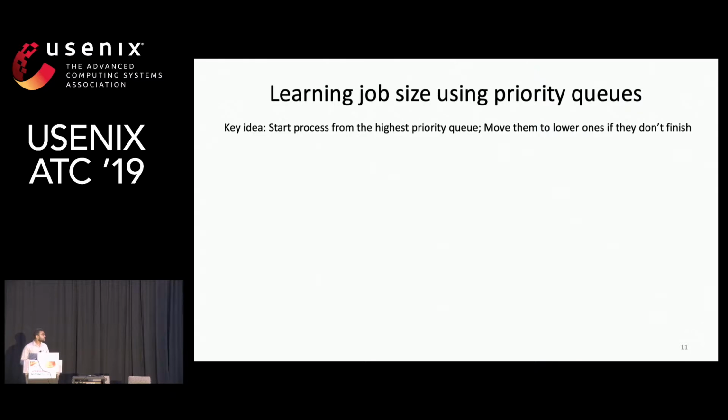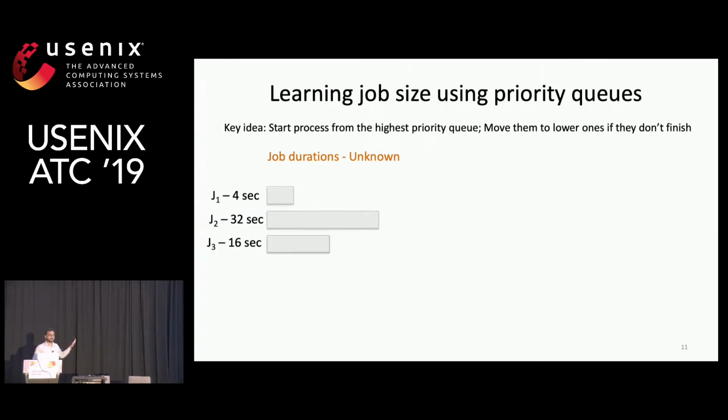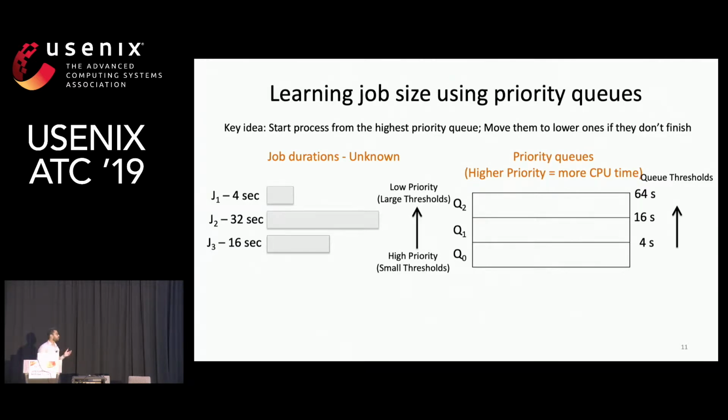To understand this, let us look at an example with 3 jobs, J1, J2, and J3, of unknown durations. I'm showing the durations on the slide just for reference, but we do not know them while scheduling. Let's have a 3 priority queue structure, with Q0 being the highest priority. All the jobs start in the highest priority queue, Q0, and J1 gets scheduled first. It finishes, so it's well and good. Then we schedule J2, which does not finish within the quanta of Q0, so we move it to a lower priority queue. Then we go for J3, and we keep doing this until all the jobs finish.